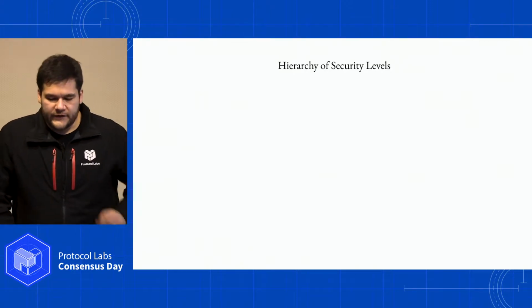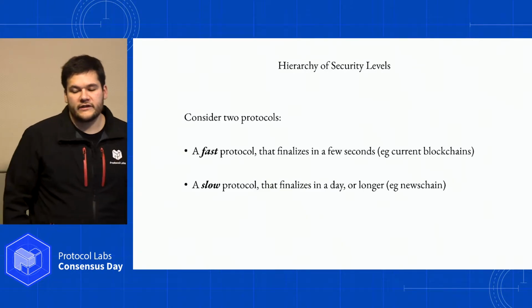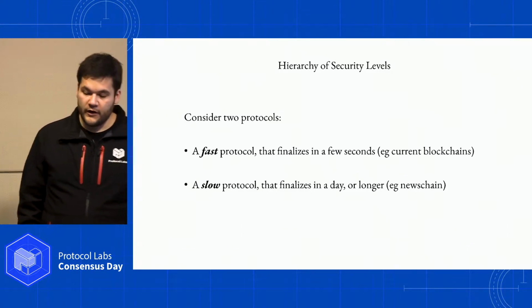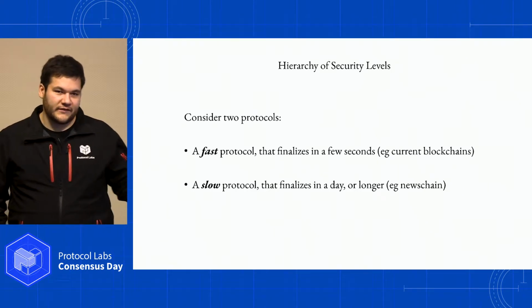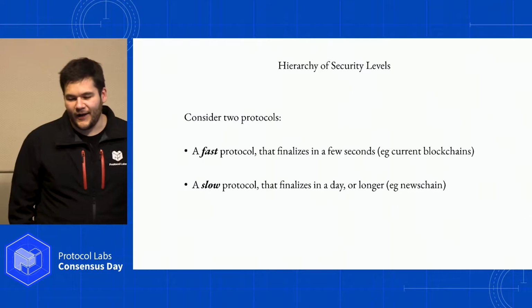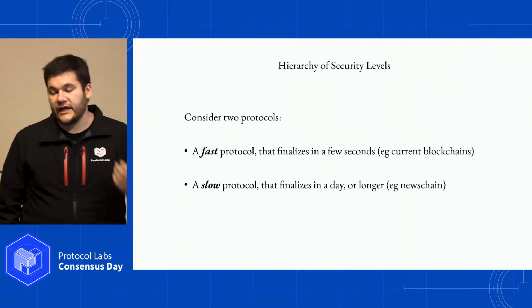I want to talk about the hierarchy of security levels for a moment. Let's consider two protocols. A fast protocol that finalizes in a few seconds, so you can think of current blockchains. By most system standards, that's really slow, but hey, let's call that fast. And a slow protocol that finalizes in a day or longer.